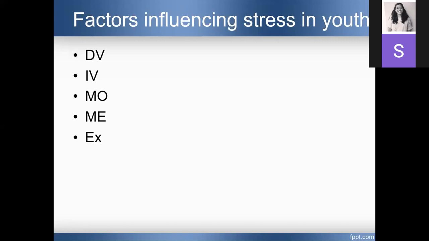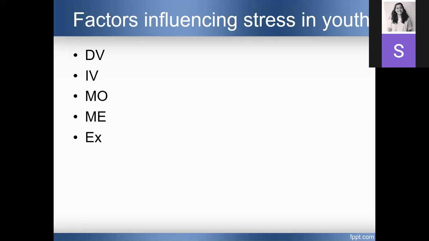Ma'am, I just have a question. What is the difference between mediating variable and the moderating variable that we discussed now, ma'am? Yes, ma'am. It's almost similar. No, it is not similar. See, mediating variable is the intermediate position.